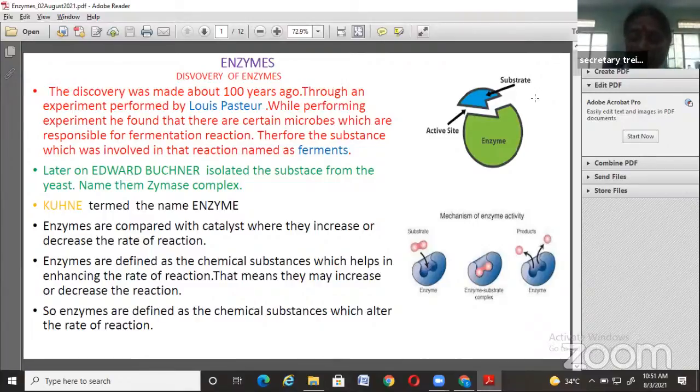And here we can see the structure of enzymes. See here the diagram, in which the enzyme is having some notches.